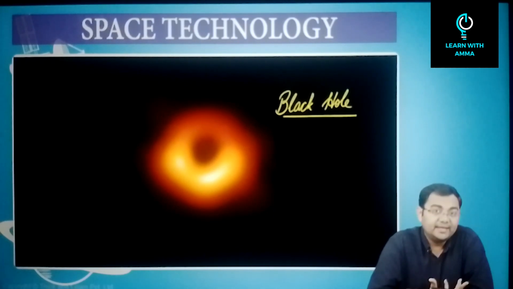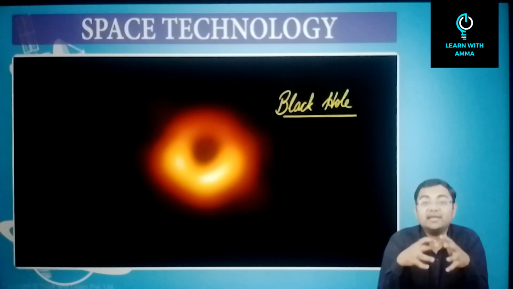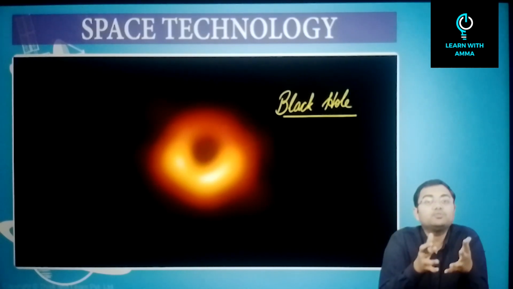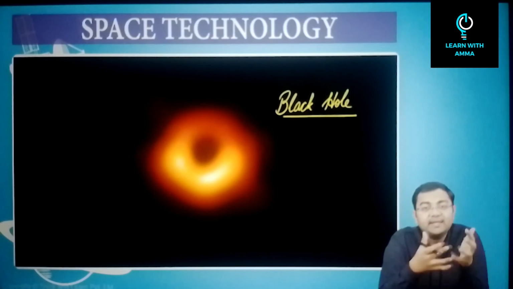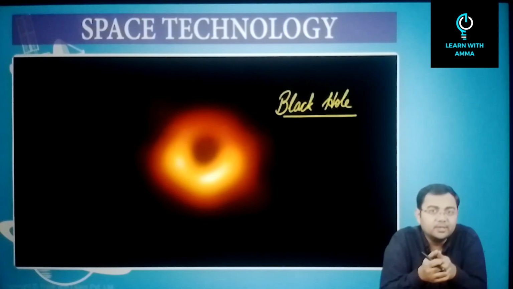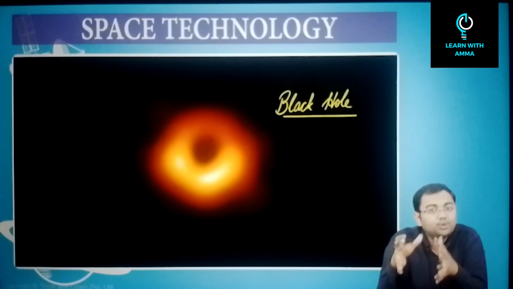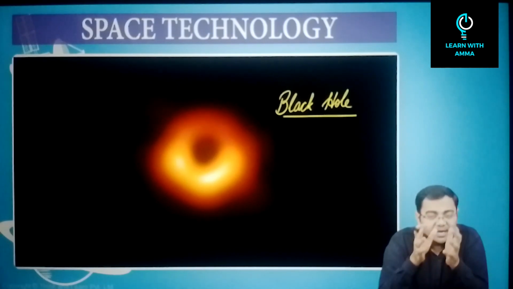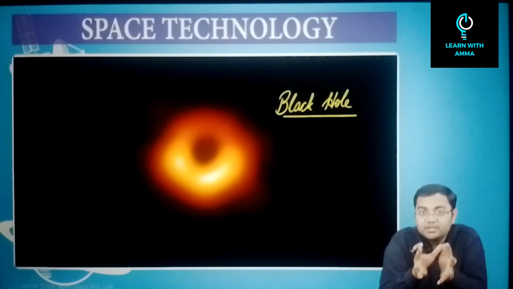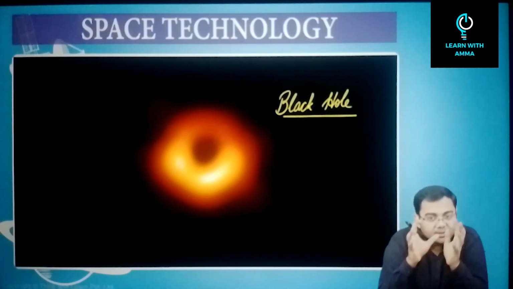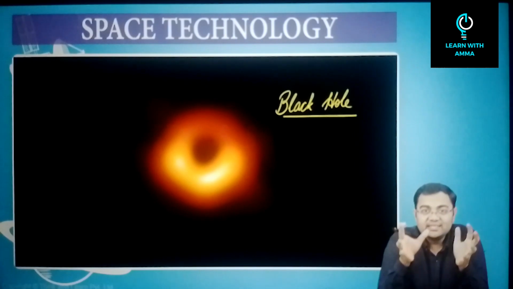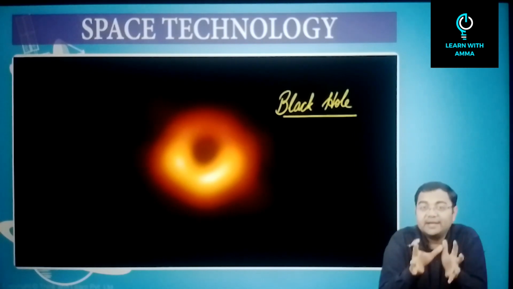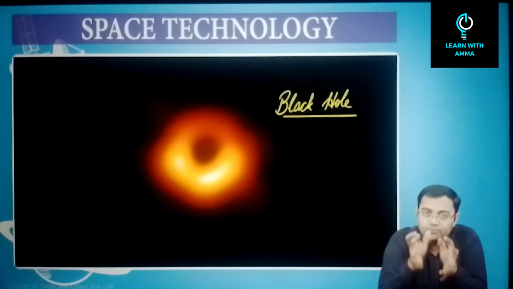It's not only about light, it's about every kind of electromagnetic wave. For example, even if we are using an X-ray telescope, it will also not be able to observe it, because X-rays are electromagnetic waves and electromagnetic waves will not be able to escape it. So this is the basic theory behind what happens at a black hole. A region of very strong gravitational field, so strong that all the objects in the vicinity start to fall towards the black hole. Everything in the vicinity, including electromagnetic waves like light waves, starts to fall towards the black hole.